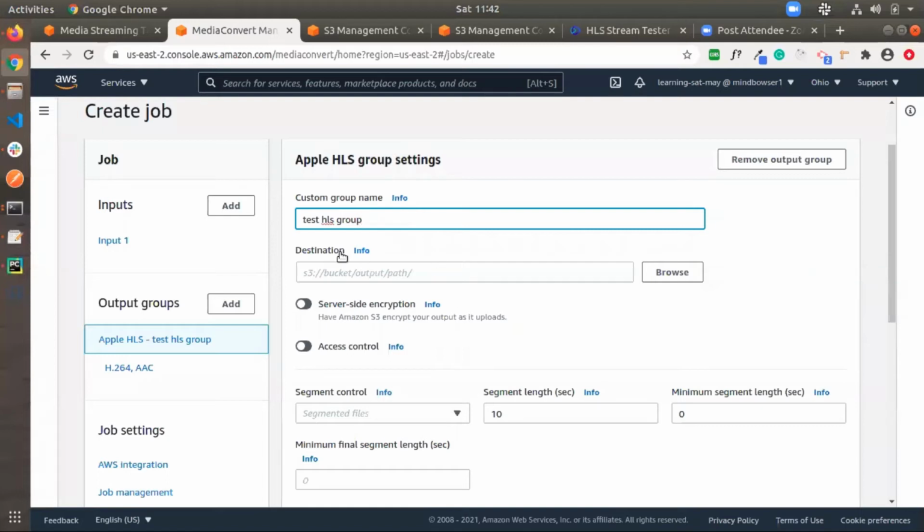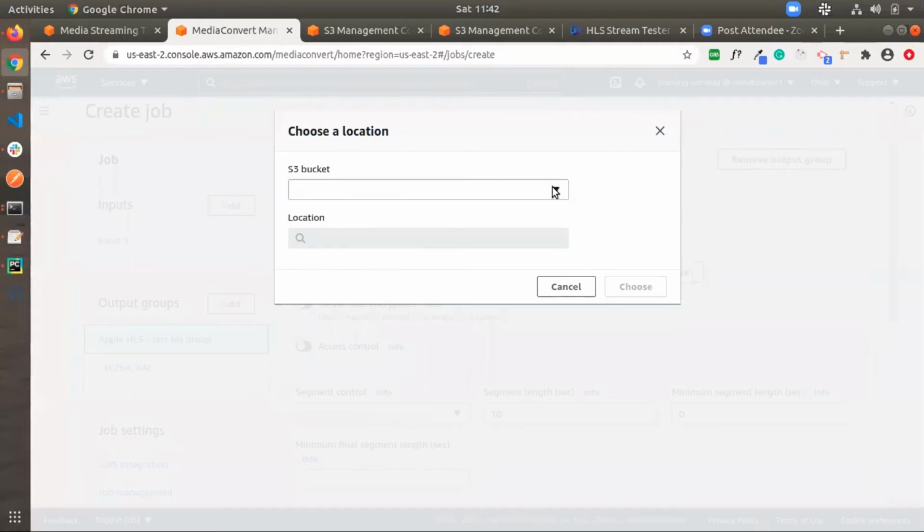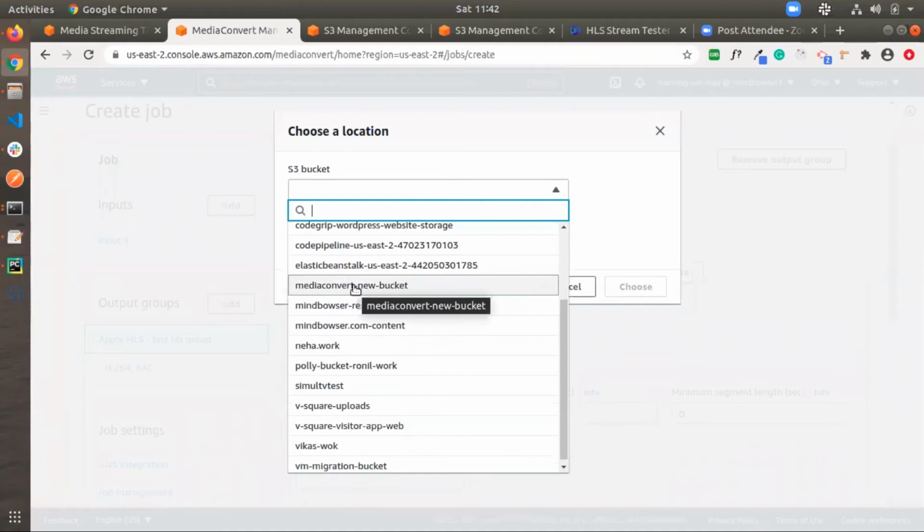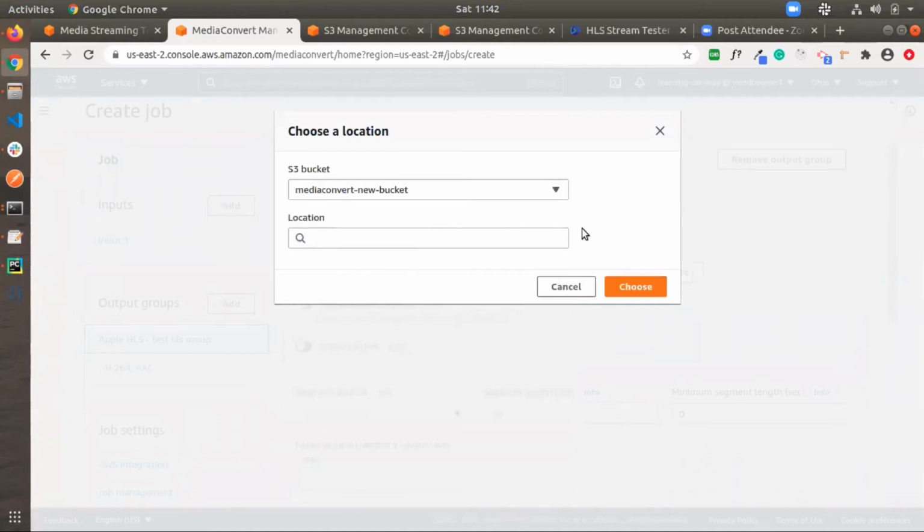And after that, we have a destination field. This destination field is where we have to choose the S3 bucket output path where we have stored the generated files of this media converter. So I am adding this media converter and selecting the same media converter.